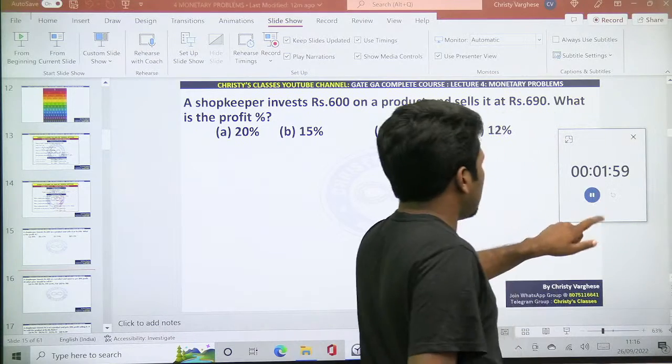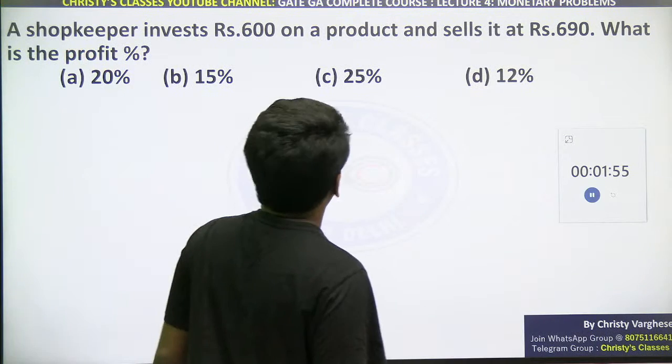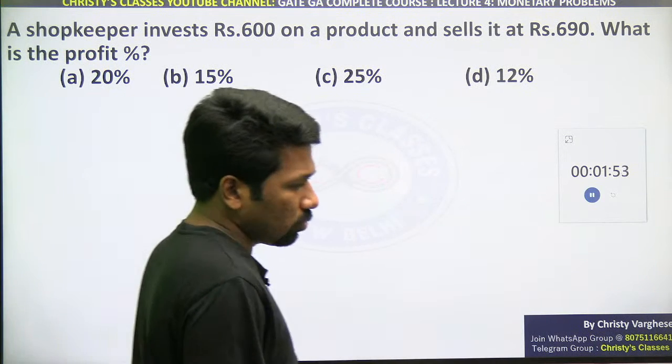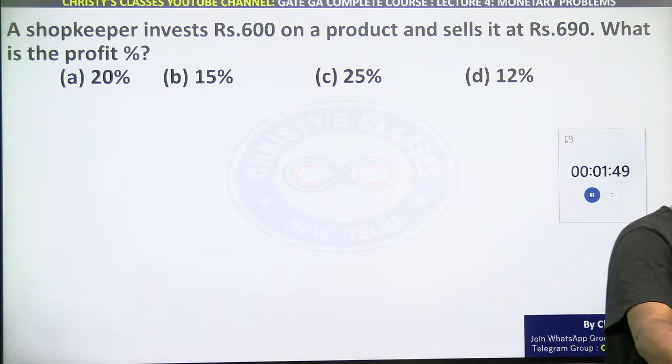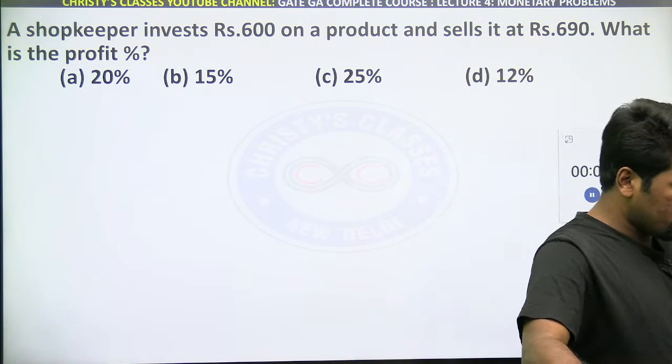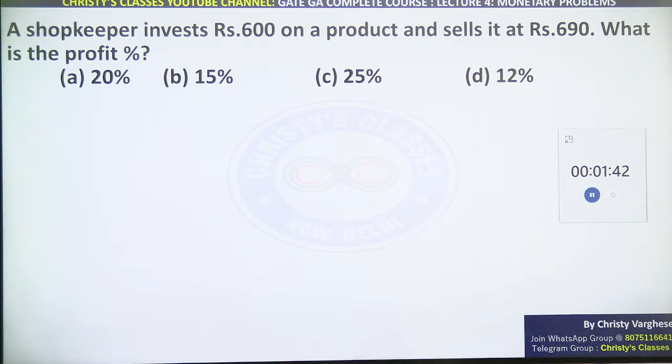This question hardly needs 30 seconds if you are using the right approach. Very trivial question, just familiarizing you with the things we already learned in school days and trying to learn it in a different way. All of you try it and post the answer in the chat. One minute I will give you. By that time, please try.